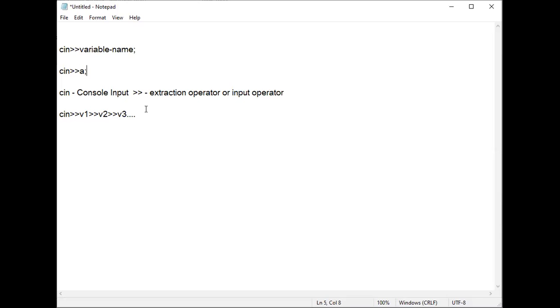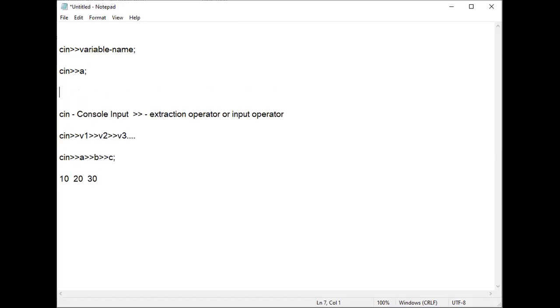Next, similarly, according to the second syntax, if I say cin extraction operator A, extraction operator B, extraction operator C, then you need to give three values. For example, if I give 10 space 20 space 30, the value 10 will be stored in variable A, 20 will be stored in variable B, and 30 will be stored in variable C. In this way it works. Whereas according to the first syntax, you need to give only one value. For example, I said 10, so this 10 will be stored in variable A.